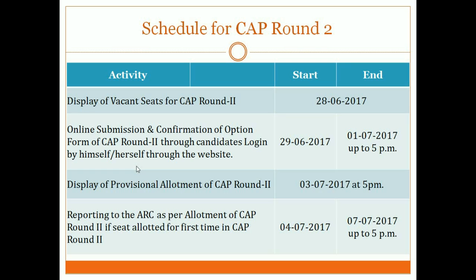But please listen carefully. If you paid 5,000 after CAP round 1, and in CAP round 2 you are also choosing the float option for better institutes, you don't need to pay 5,000 again. Whichever round your seat is allocated in and you pay 5,000, you don't need to pay that money again. You have to pay only once. So in the first round a float seat was allocated and I paid 5,000. In the second, I got a better institute, but again I want to float. You don't need to pay the 5,000 again, but you have to choose the float option there.